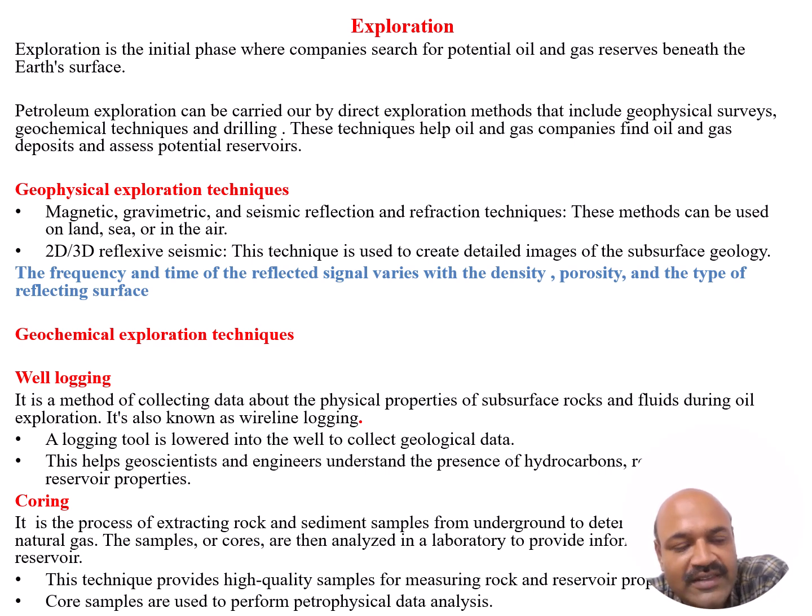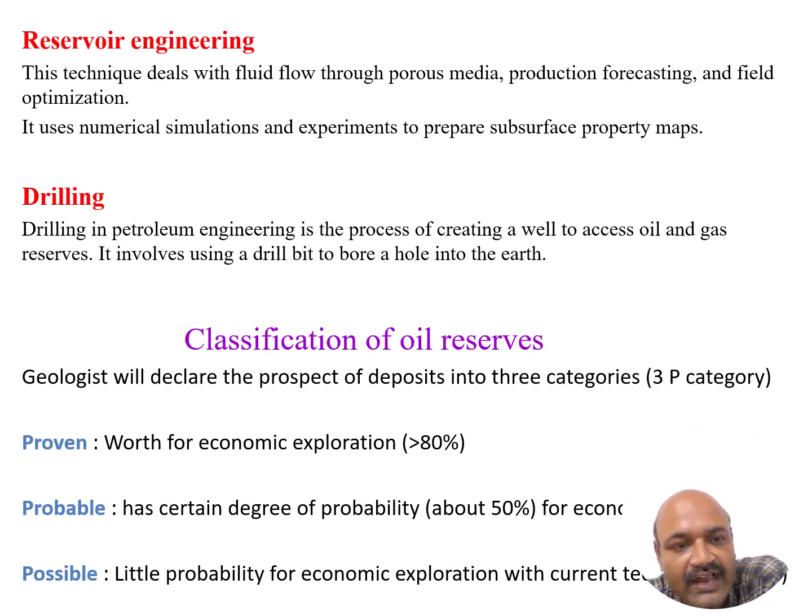Well logging is a method of collecting data about the physical properties of subsurface rocks and fluids during oil exploration. It is also known as wireline logging. Coring is the process of extracting rock and sediment samples from underground to determine the presence of natural gas. Then we can also use reservoir engineering and drilling. These are all the various exploration techniques, both geophysical and geochemical.